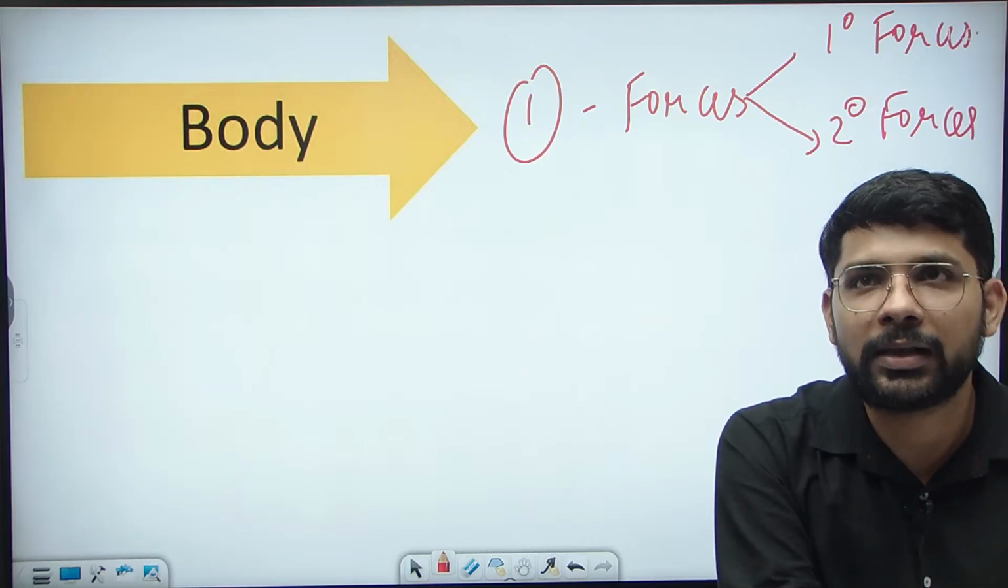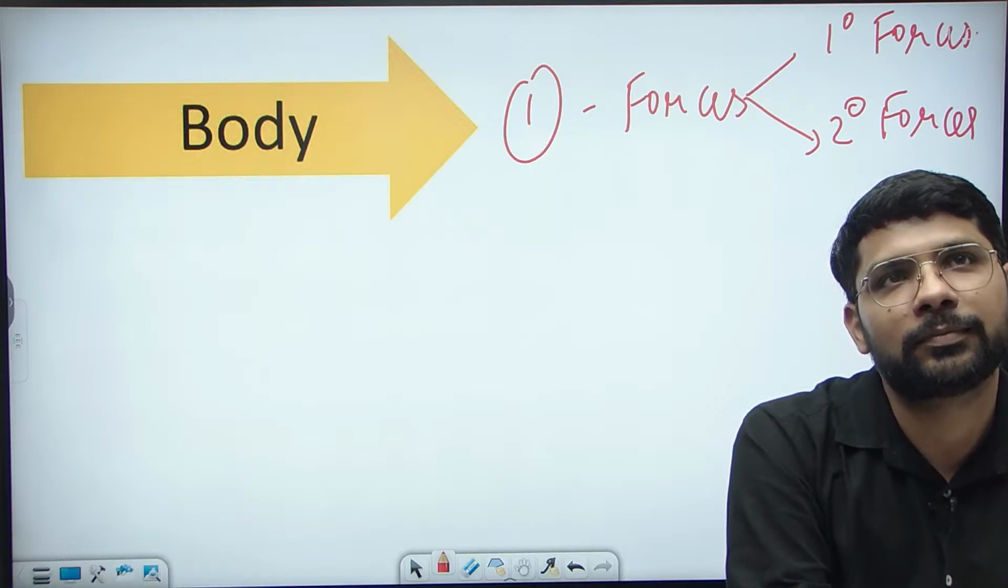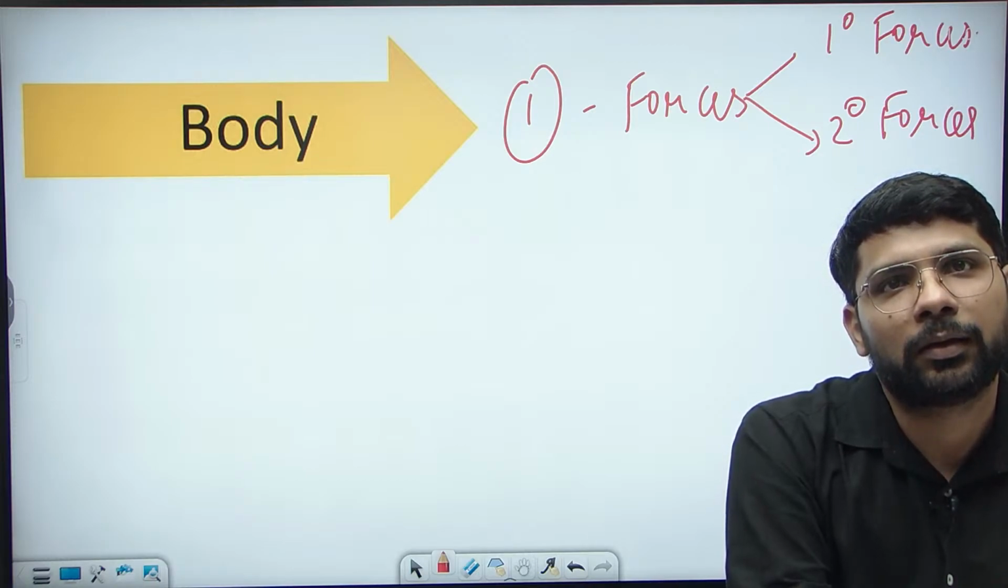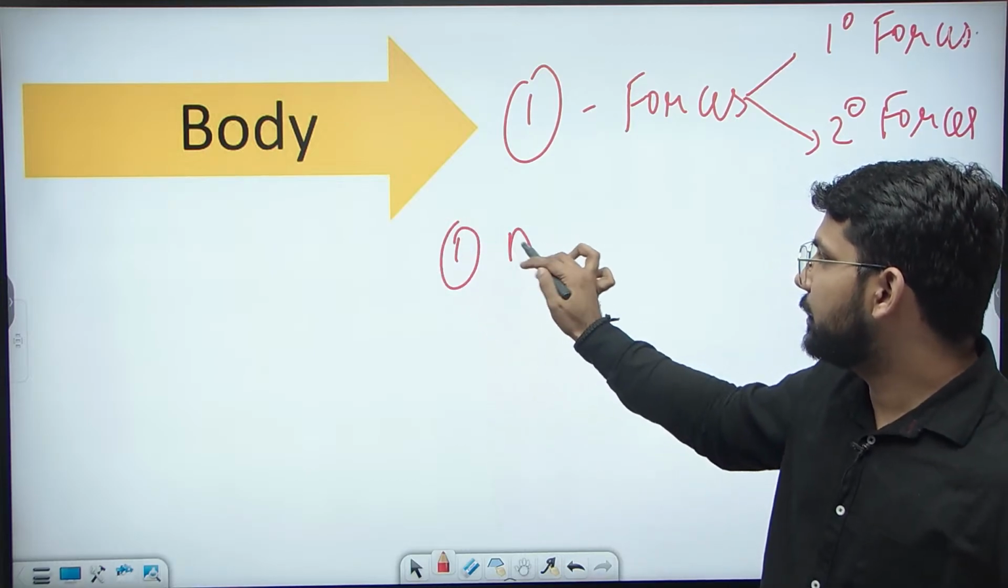Can anybody tell what are the examples of primary forces? Okay, write it down. Number one, atmospheric circulation.